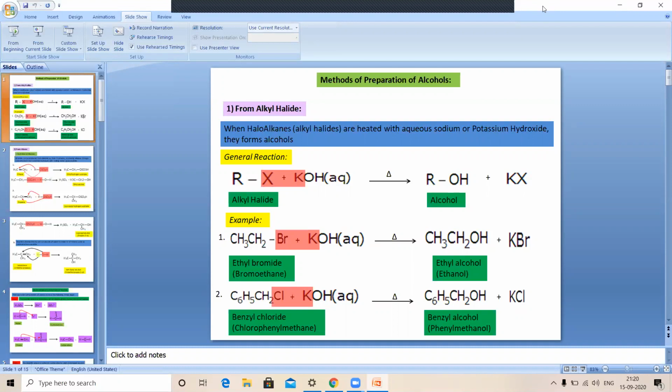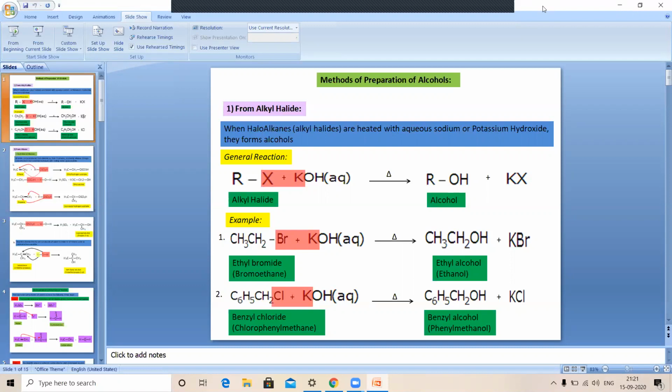If we want better yields, when alkyl halides are heated with moist silver oxide, again we can prepare the alcohols. If we see the general reaction, alkyl halides are represented by the general formula RX. Heated with the aqueous solution of KOH, the X group is replaced by the hydroxyl group, and there is formation of ROH plus KX. This reaction is also a type of substitution reaction. Here the halide group is substituted by the hydroxyl group.